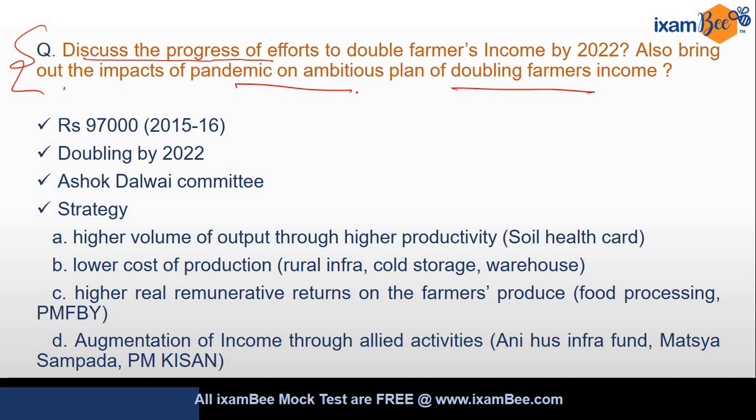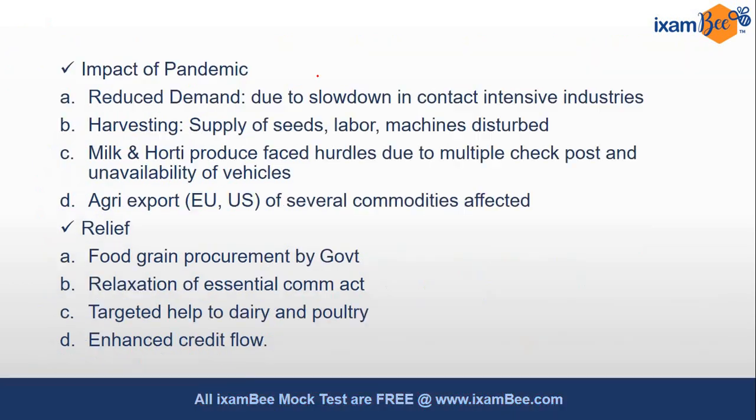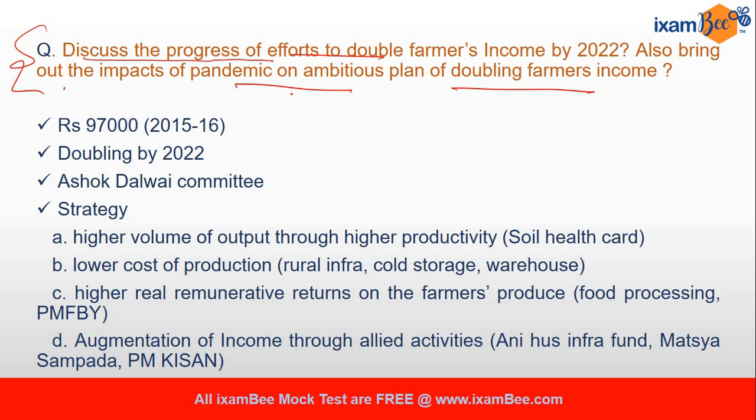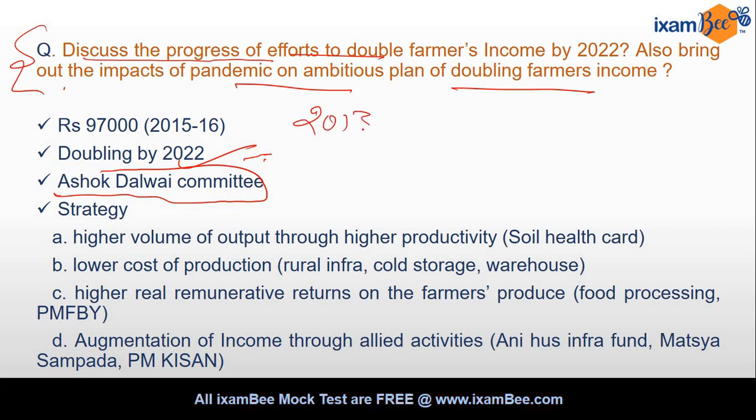Okay. Now first thing, you are asked to discuss the progress and efforts of doubling farmers income. So you should know some factual things about the doubling farmers income. The government of India has appointed one committee under Mr. Ashok Dalwai to double the farmer income by 2022. Okay, and we didn't have data of 2015-16 of how much the income of farmer is, but we had data of 2013.